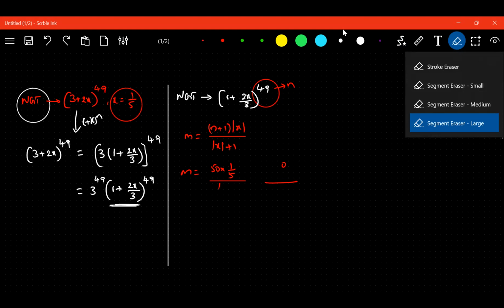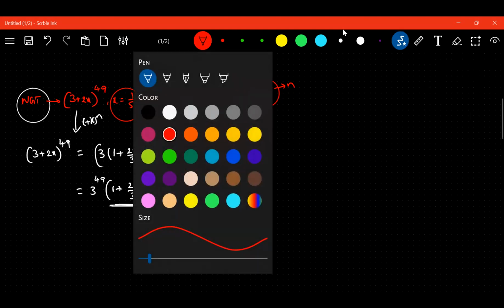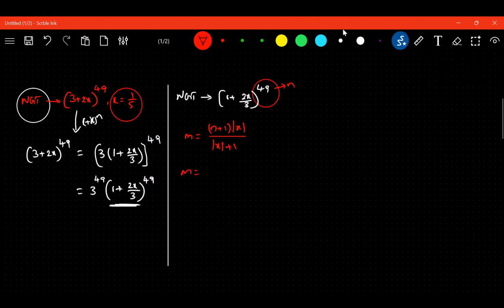Right. Okay. Good for making me remember. So n plus 1 into, what is mod x here? Mod of 2x upon 3. Am I right, ma? Yes, sir. Upon 2x upon 3 mod plus 1. Any doubt in this? No, sir.